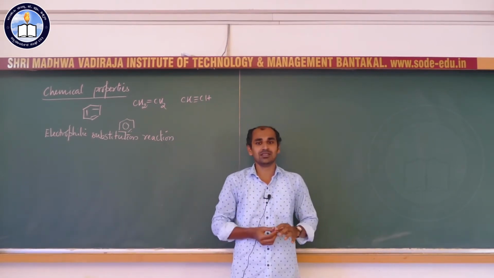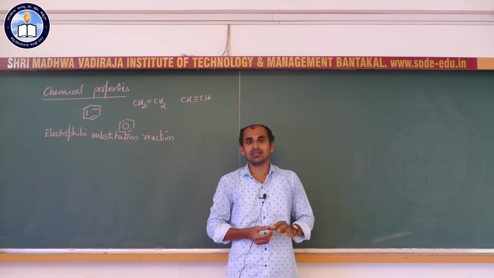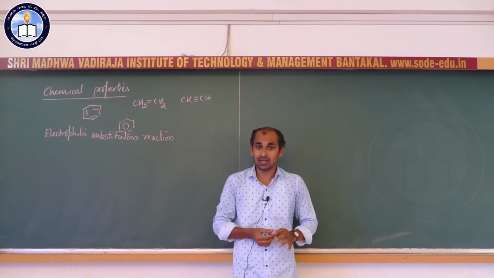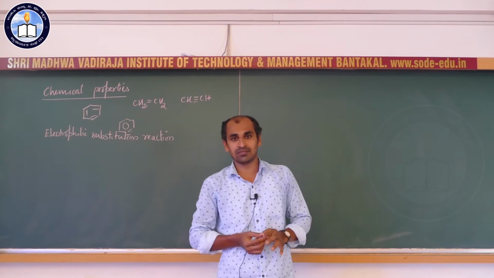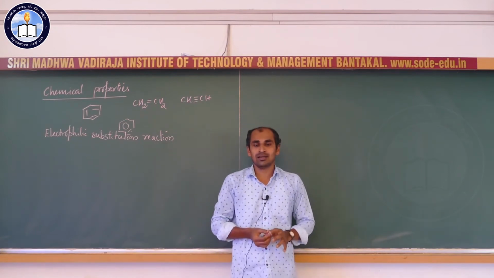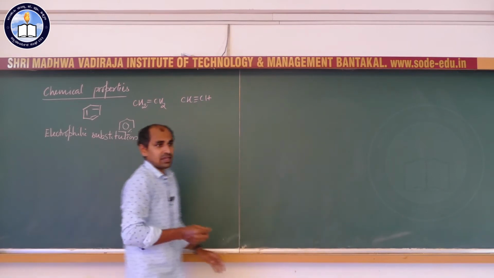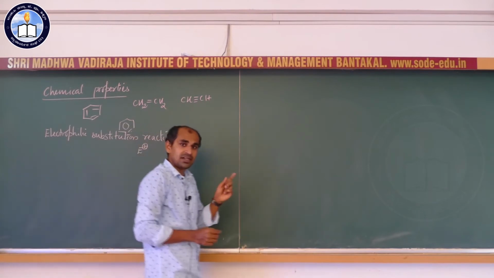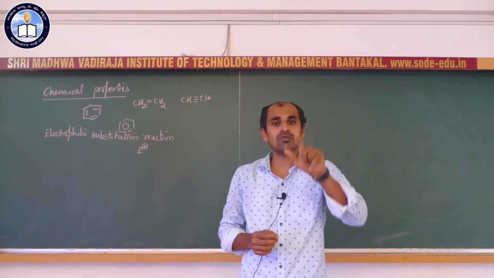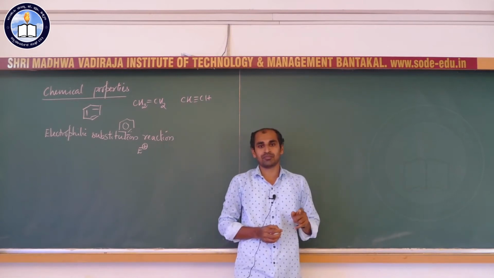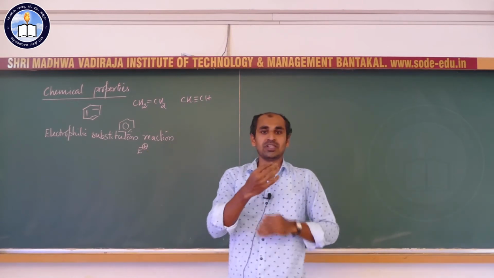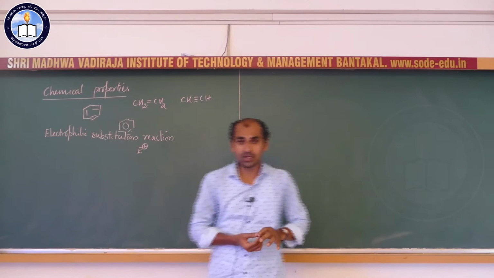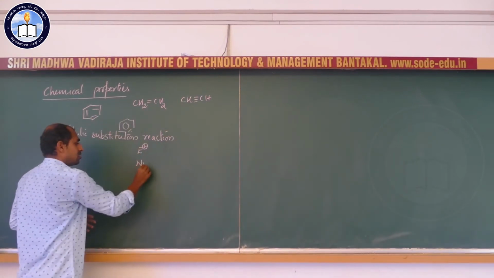We discussed electrophiles and nucleophiles in our last unit, the general basic concepts of organic chemistry. So, what do you mean by an electrophile? An electrophile is an electron deficient species, hence it has love or affection towards electrons. A positively charged group which has affection towards negative charge is called an electrophile, whereas a nucleophile is an electron rich group.